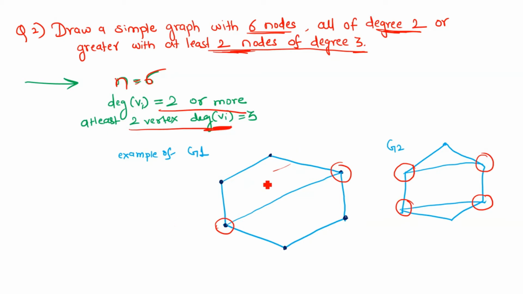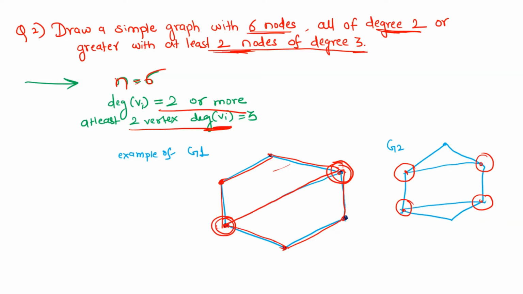We just randomly take 6 vertices. First, we make sure each vertex has two edges, two degrees, so we connect each vertex with its adjacent one. This is what we get. Now we want at least two vertices whose degree is 3, so we simply connect any two vertices. Here the degree of this vertex will be 3 and of this vertex will be 3. Another kind of graph is where we take four vertices whose degree is 3 and the remaining two vertices whose degree is 2.